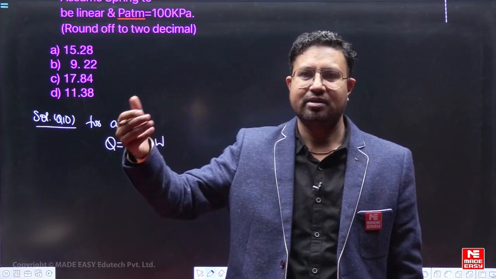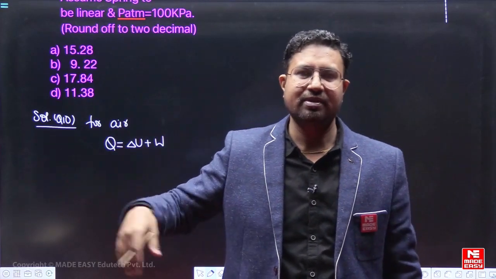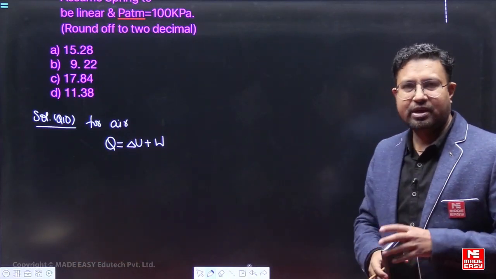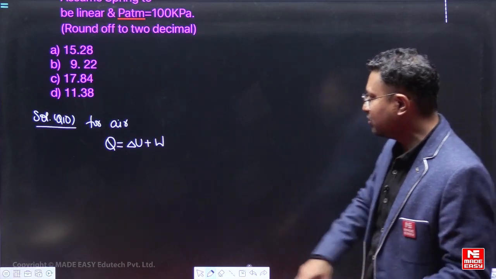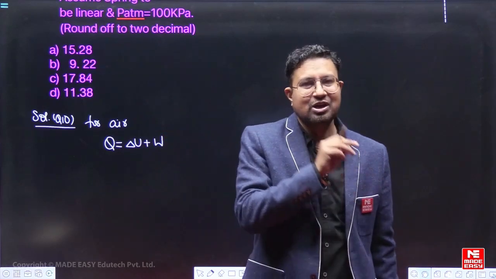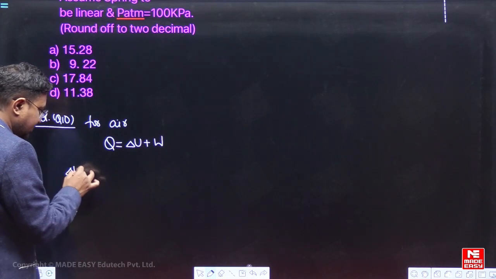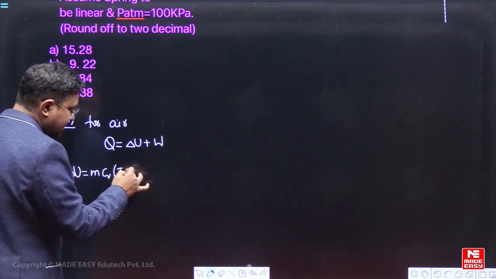Some of the heat is used to increase the internal energy and the work is done by the system. Whatever will be the work done by the system, that we have to use. Now if the work is done on the system, we should keep it with a negative sign. So delta U for the air will be equal to m into Cv into dT, that is T2 minus T1.